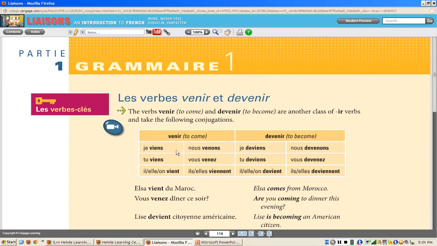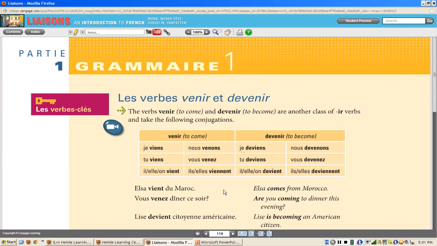So here's the conjugation. Je viens, tu viens, il, elle vient, nous venons, vous venez, ils viennent, je deviens, tu deviens, il devient, nous devenons, vous devenez, ils deviennent. So, voilà. You see the similarity.